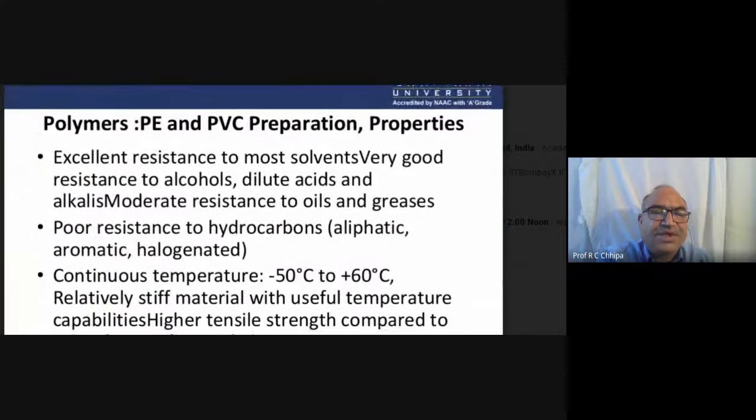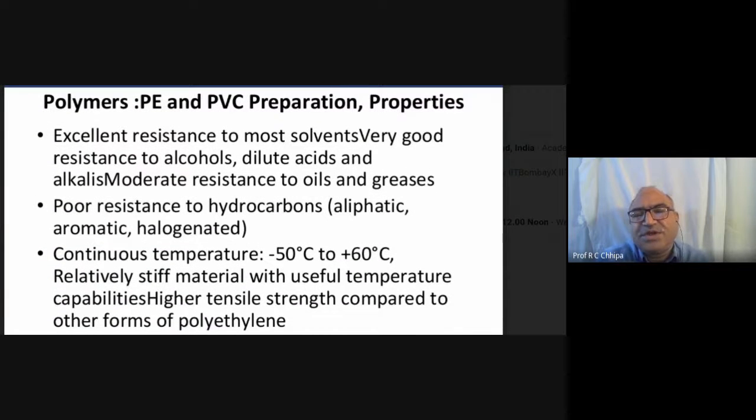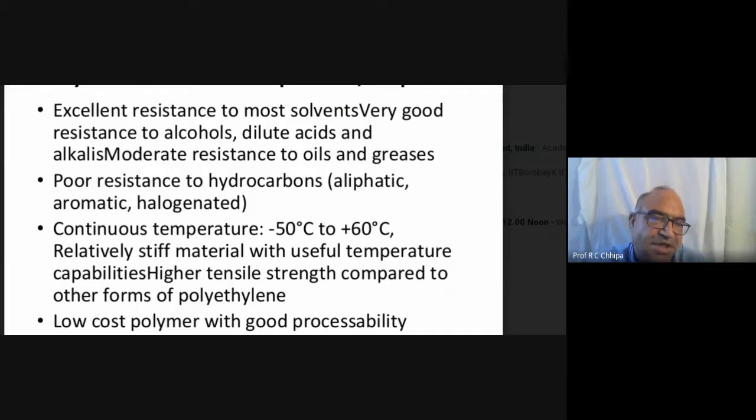Now we have to see the characteristics of polythene. Those are also an important concern. It has excellent resistance to most solvents, very good resistance to organic compounds, for example alcohols, dilute acids, and alkalis, with moderate resistance. That is a great application, because they are resistant to oil and greases.